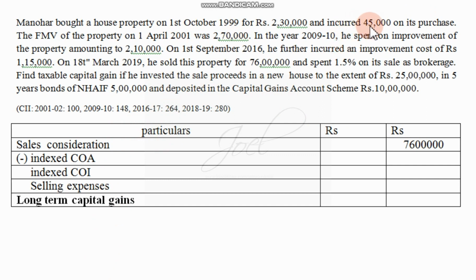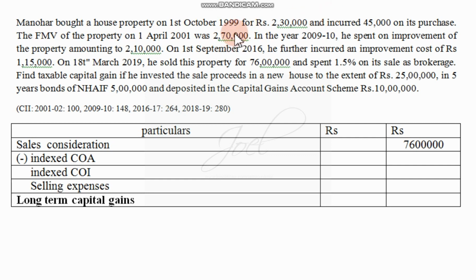What we have to consider is that some expenses were incurred at the time of purchase of the product, correct? Some expenses incurred on the purchase of the product, so that also we are supposed to consider. So when we consider them, 2,30,000 and 45,000, I will get 2,75,000. As on 1/4/2001 its fair market value is 2,70,000.